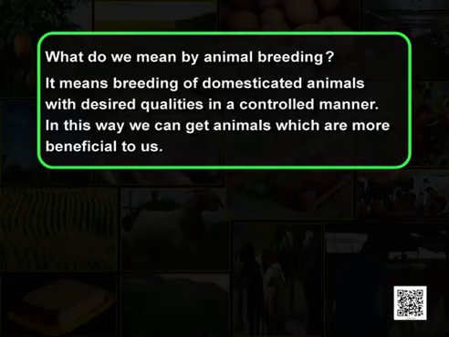Now, what do we mean by animal breeding? It means breeding of domesticated animals with desired qualities in a controlled manner. In this way, we can get animals which are more beneficial to us. For this, we need to select parents with desired qualities and mate them to a good breed.